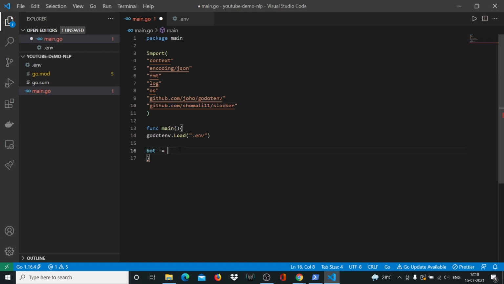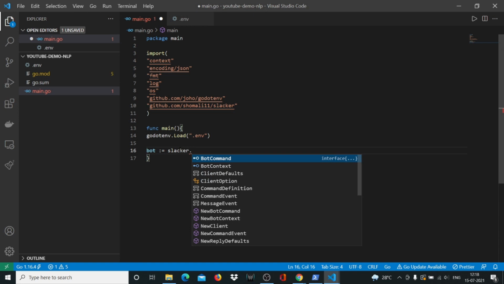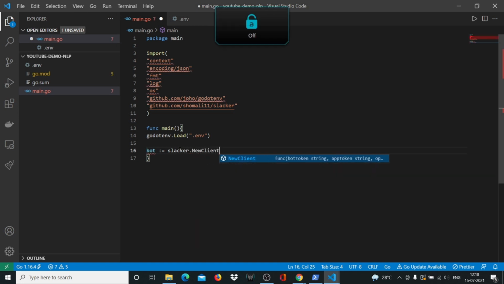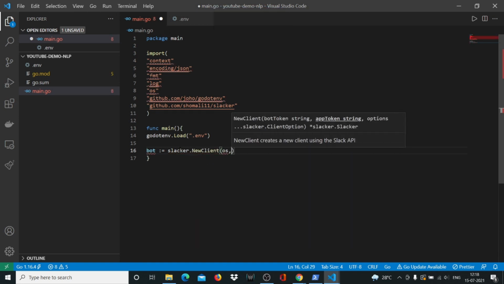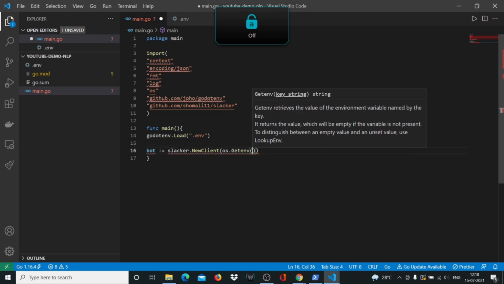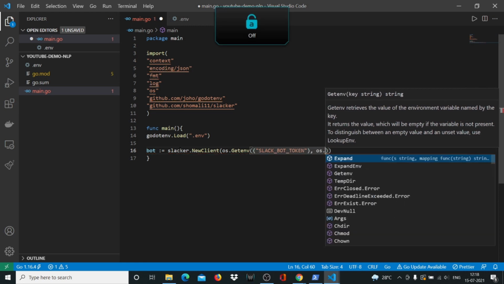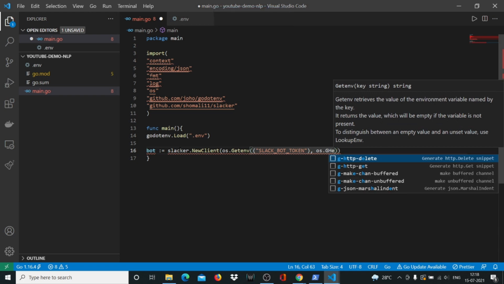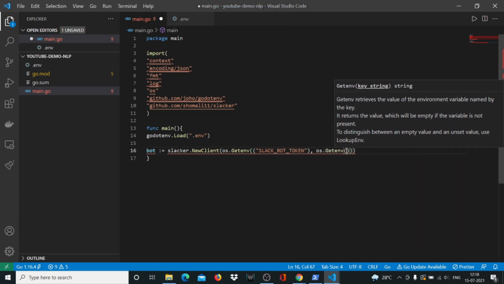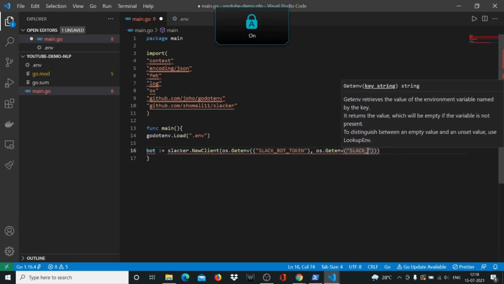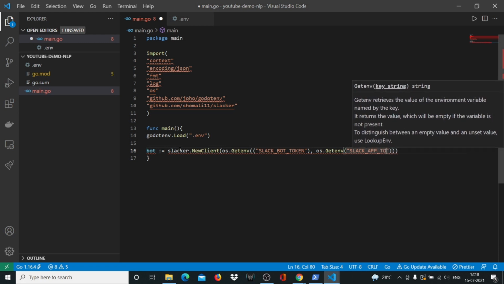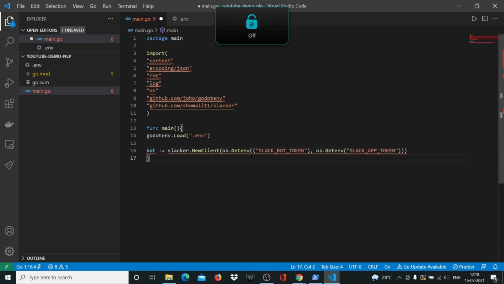The bot basically will have slacker.NewClient, os.Getenv("SLACK_BOT_TOKEN"), comma, os.Getenv("SLACK_APP_TOKEN"). So these are the two things required for our bot.